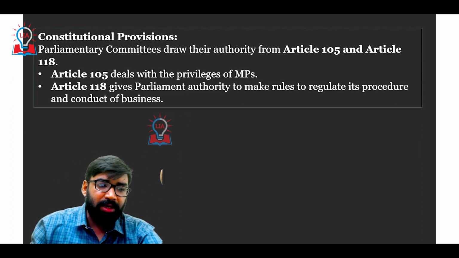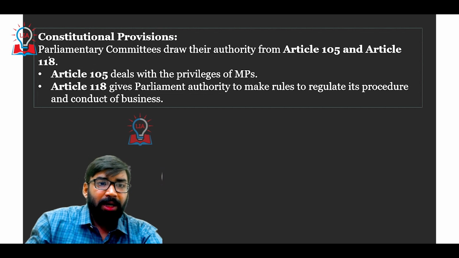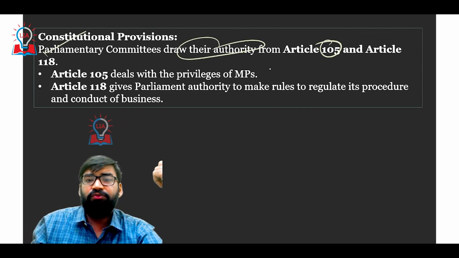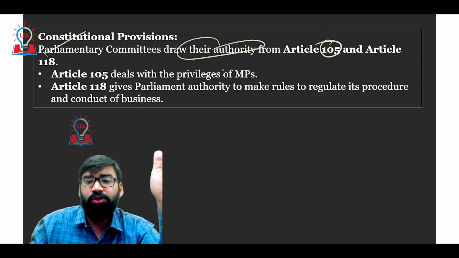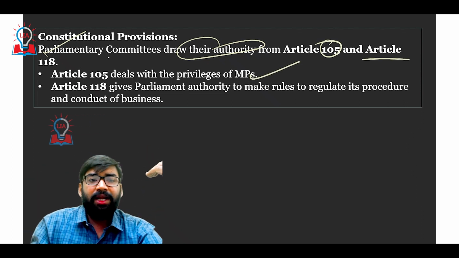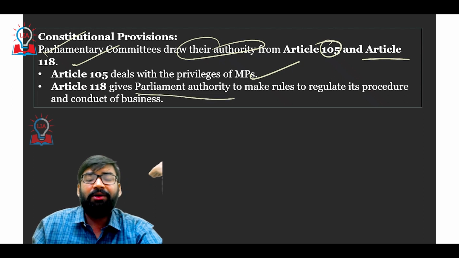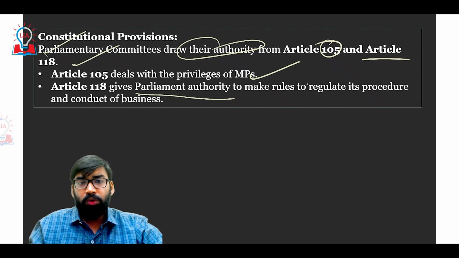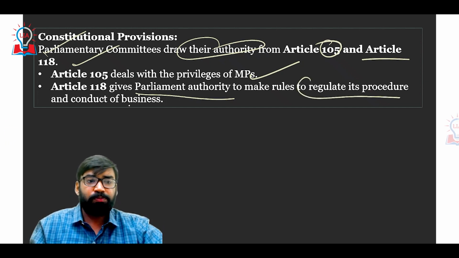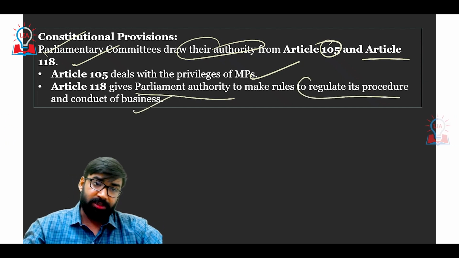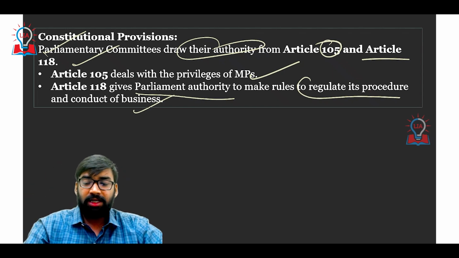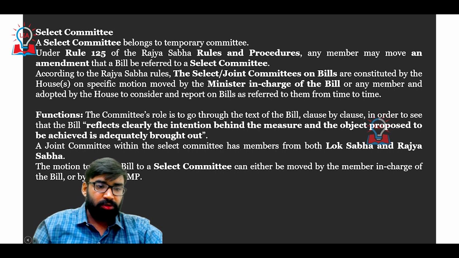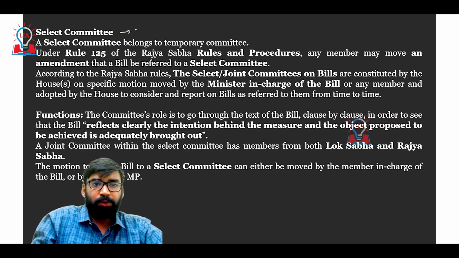Parliamentary committees draw their authority from Article 105, which talks about the privileges of MPs, and Article 118, which talks about parliamentary authority, that means Parliament has the authority to make rules to regulate its procedure and conduct of business. Now, what is the procedure of select committee? Now we are going to discuss the procedure.